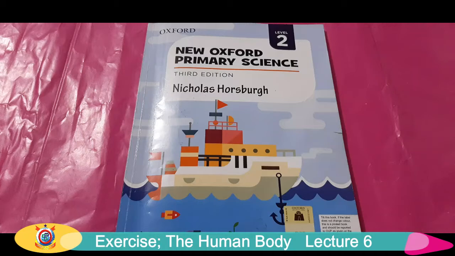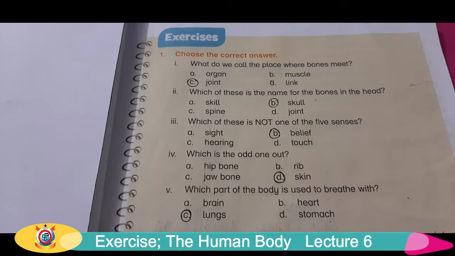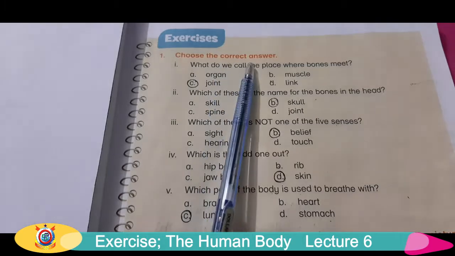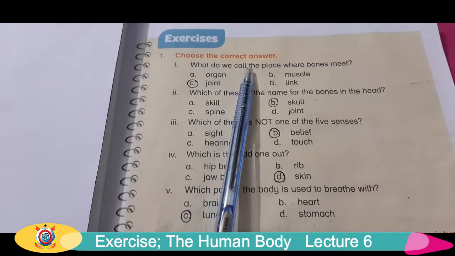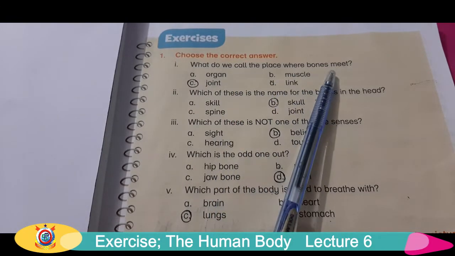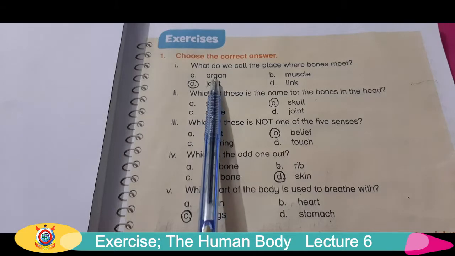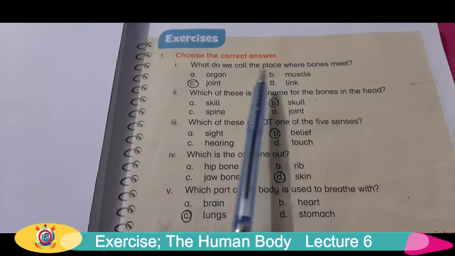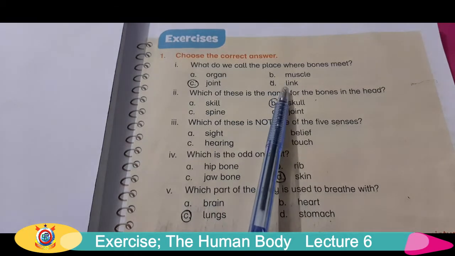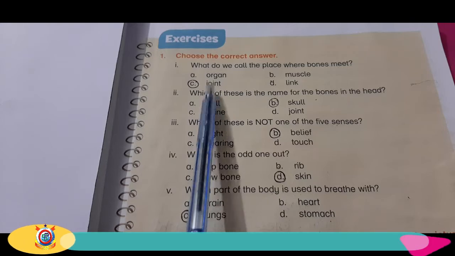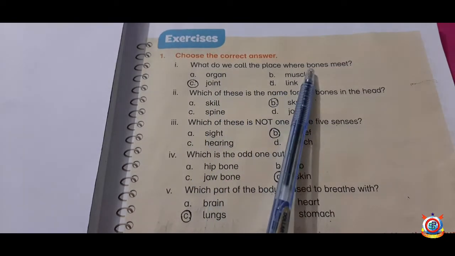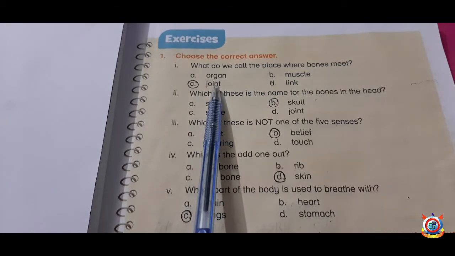Welcome to science class. Open your book page 5. So students, today we will do exercise of unit 1 and the first question is choose the correct answer. Number 1 is what do we call the place where bones meet? And the options are organ, muscle, joint and link, and the correct option is joint because we had read that the place where two bones meet is called a joint.